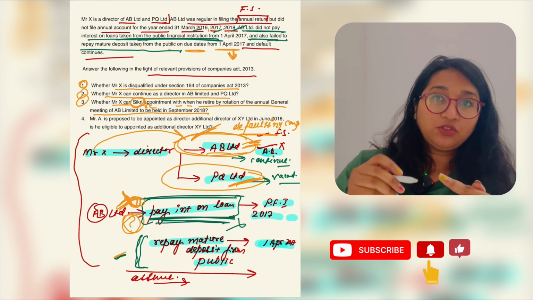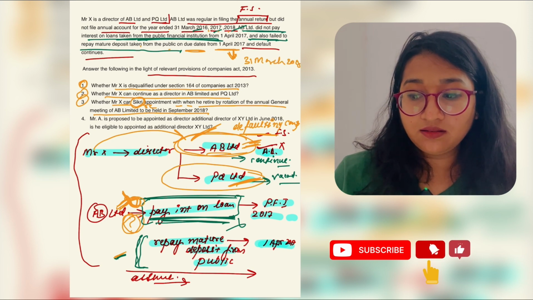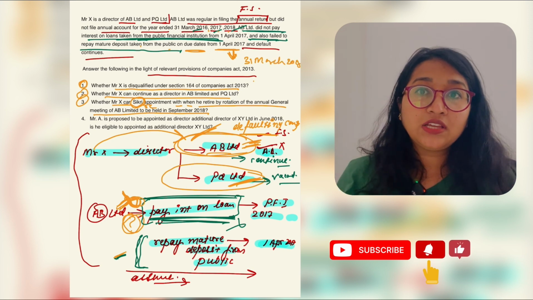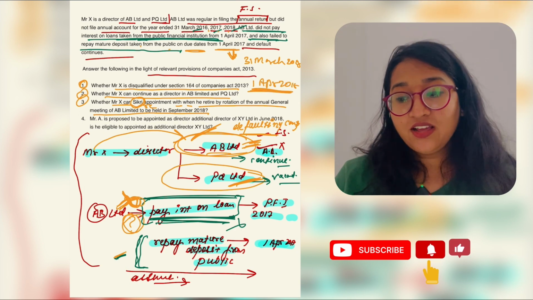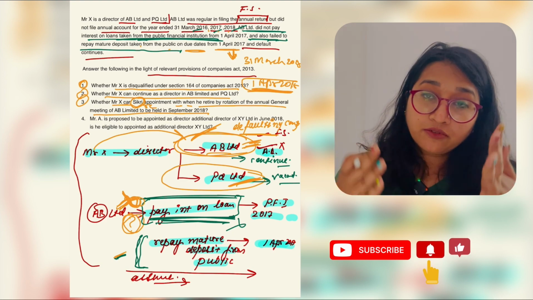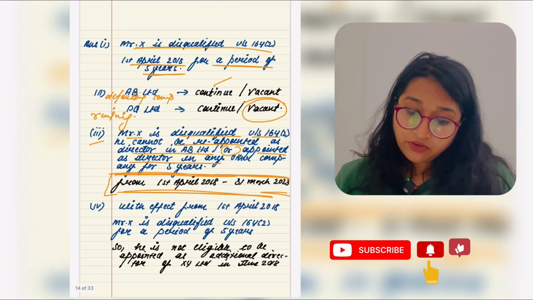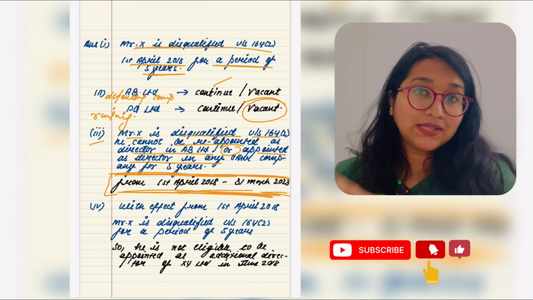What about the year ending, which is going to be 31st March 2018, right? The next accounting year would be from 1st April 2018, right? So we are going to count 5 years from 1st April 2018. So 5 years from 1st April 2018 would be 31st March 2023.